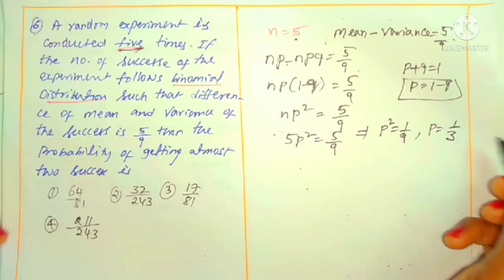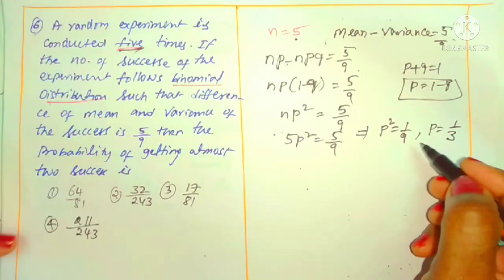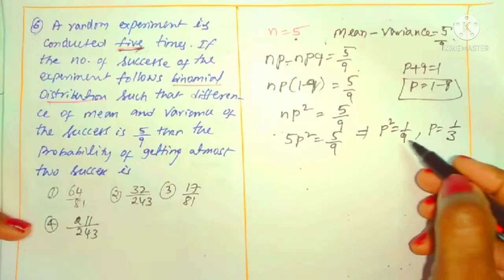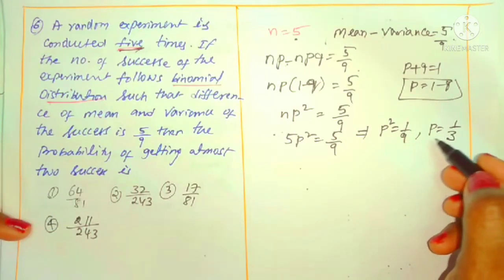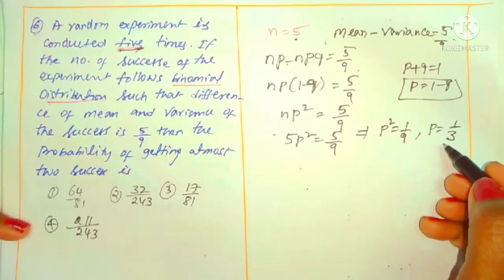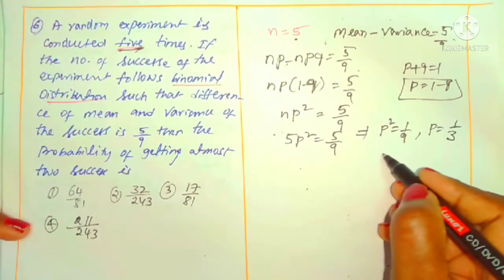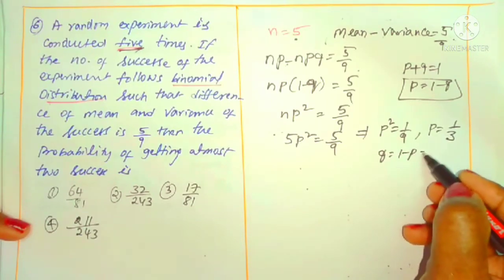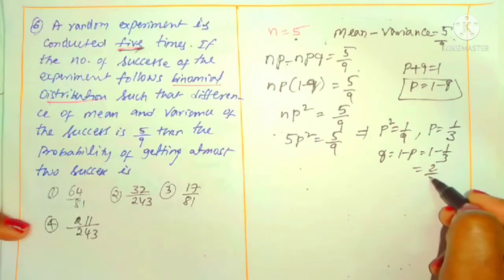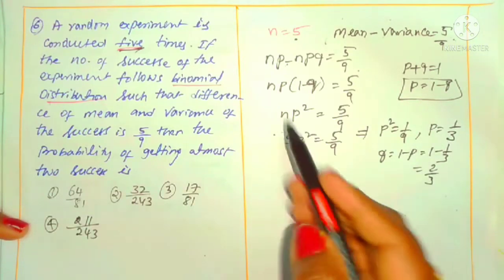P is a probability, so it is always positive. Don't take minus 1 by 3. The root of 1 by 9 is actually plus or minus 1 by 3, but in the case of probability, don't take the negative. P is 1 by 3, that is the probability of success. Q you can find out. What is Q now? 1 minus P, that is 1 minus 1 by 3, which is 2 by 3. You know the P value, Q value, and N value.